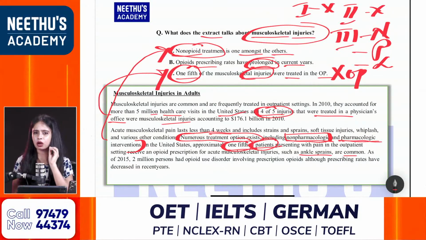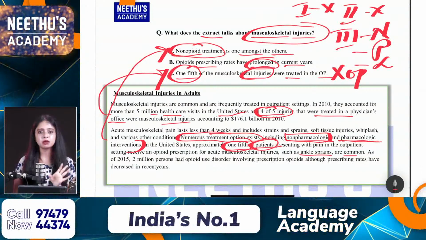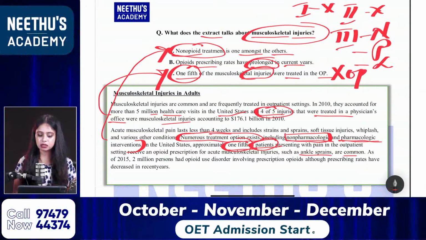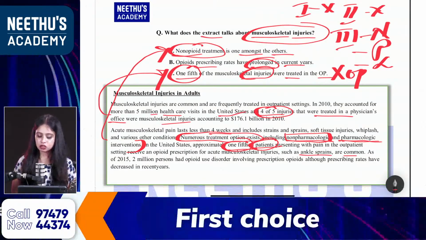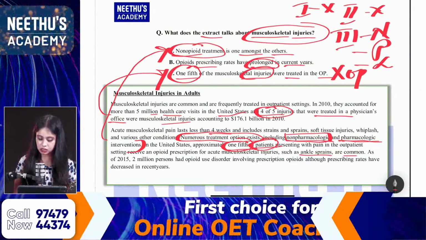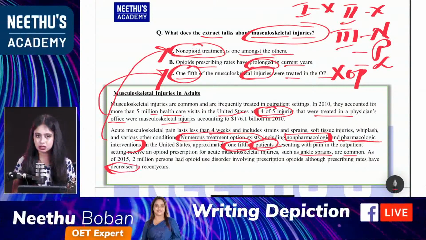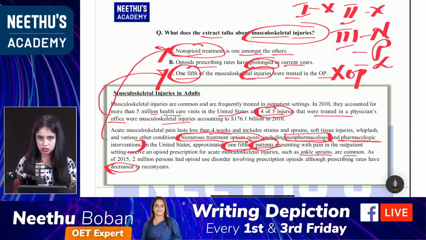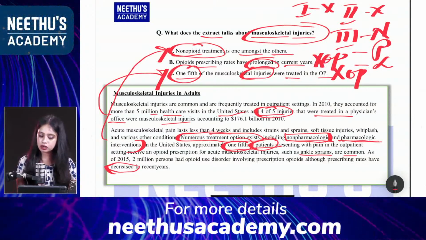Prolonged is a very common word, as you can see in your OET exams. It is a very familiar, very common word in all the exams. So that means for a long period of time. Right? Yes, long time. Very good. So where is it mentioned? Opioid prescribing rates have prolonged in recent years. It is decreased in. So here prolonged means increased for a long period of time, but here it is mentioned as decreased. So again, a contradictory or opposite option, so our answer is option A.